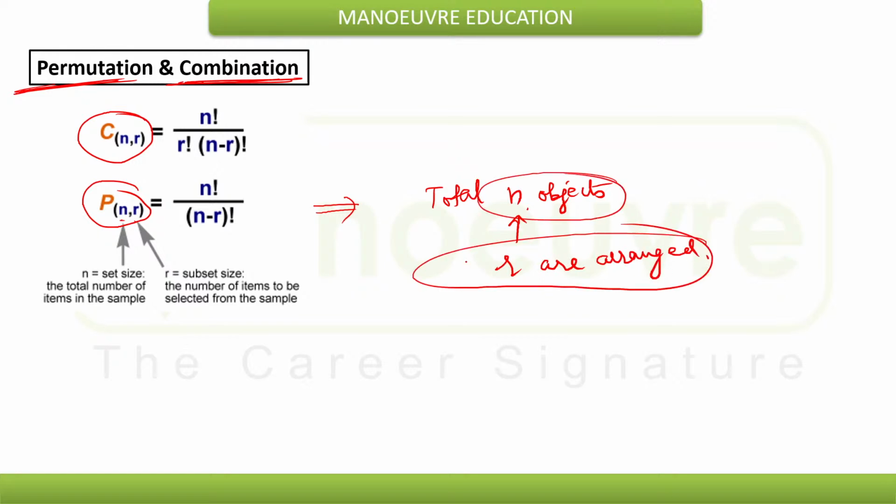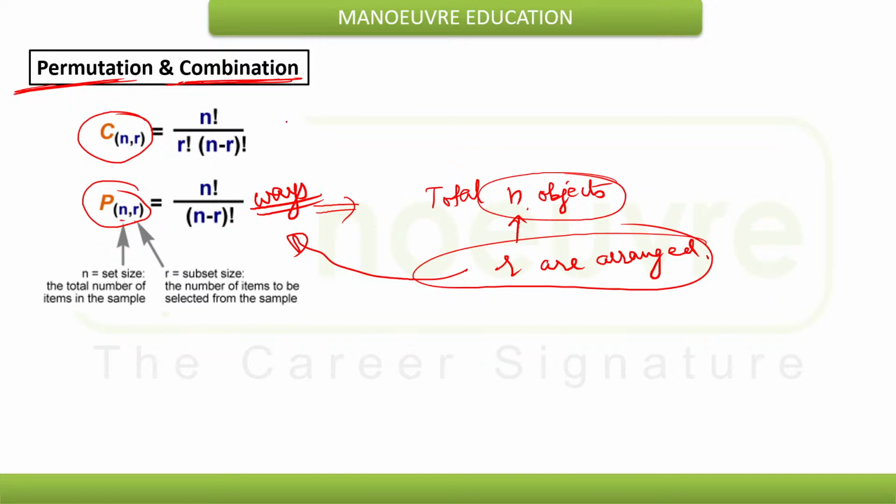Out of total n objects, r objects are arranged. That can be done in n factorial upon (n minus r) factorial ways.